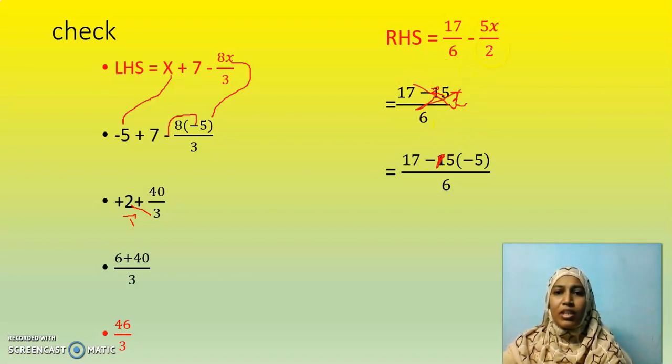17 by 6 minus. Oh, sorry. You have taken the LCM, my dear children. 6 into 2. These two denominators are different. So you will have 6 in the denominator. It has to be multiplied by 3. So you get 5 3s are 15, 15x. So it is correct only. 15x you will get. In the place of x, you have substituted minus 5. Hope I am clear. 17 minus 15 into minus 5. So you will get plus 75. 17 plus 75 by 6.